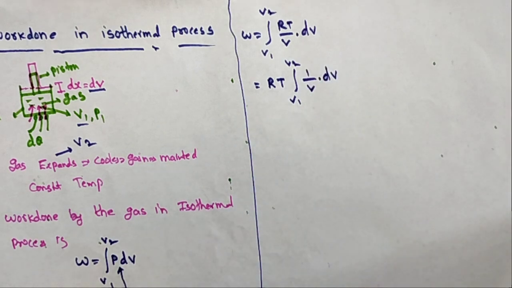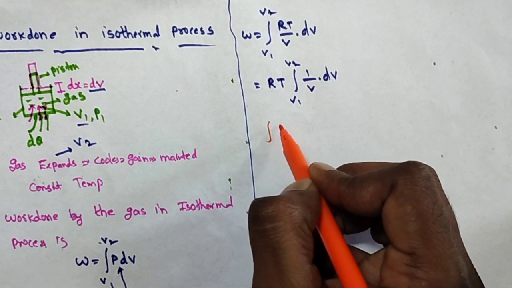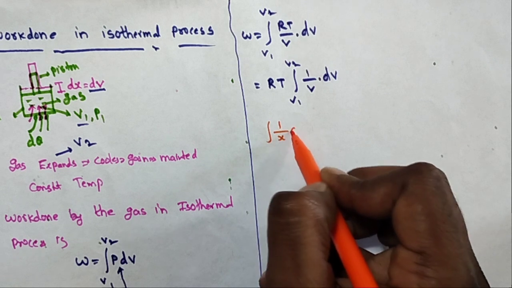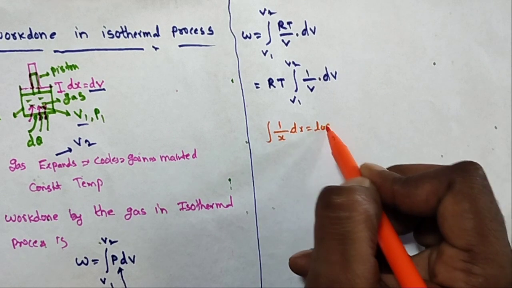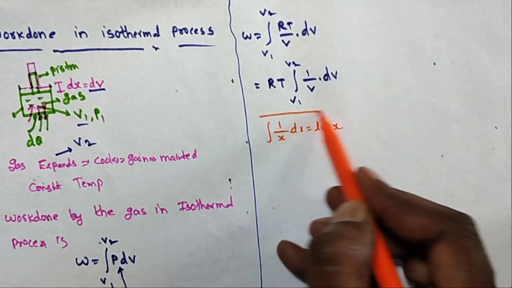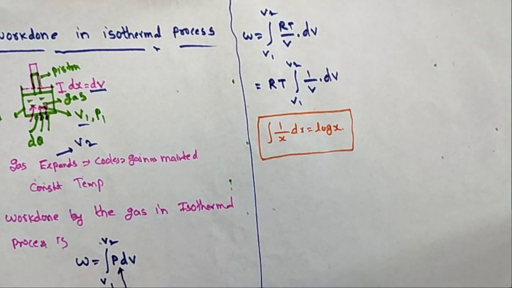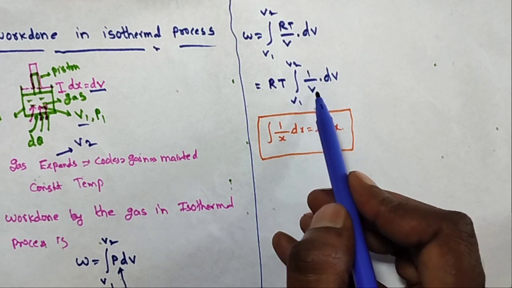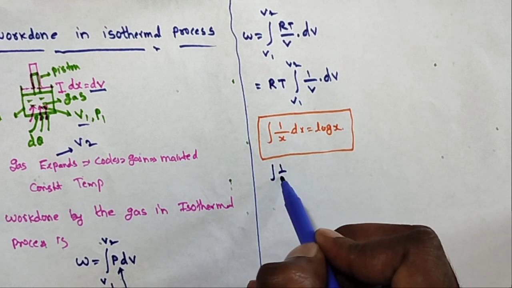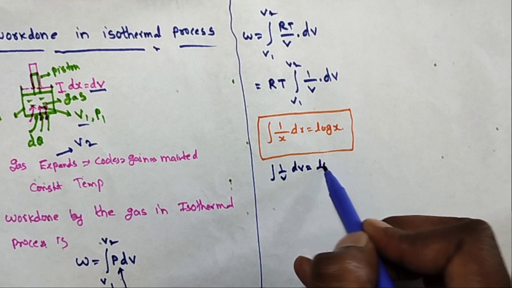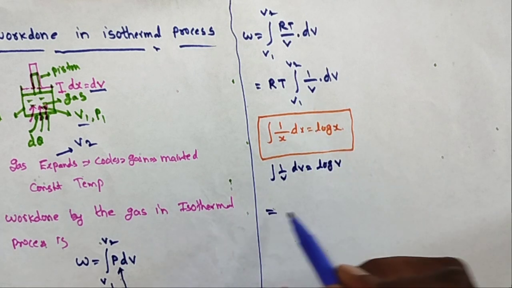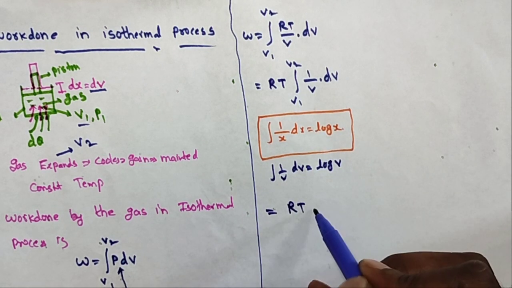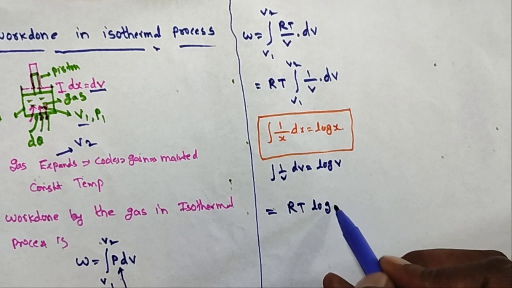So let us take the integration of 1 by V dV. But what is the formula of the integration? The integral of 1 by x dx is equal to log x. This is the integration formula. Please remember it. Similarly, the integral of 1 by v dv is equal to log v. So therefore, we substitute RT times log V.